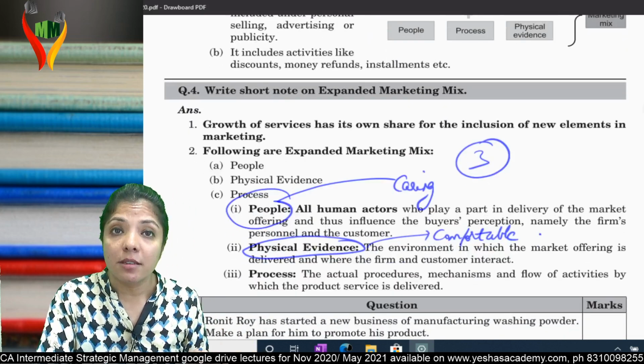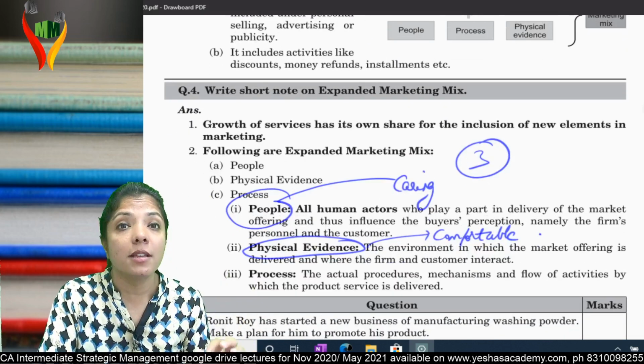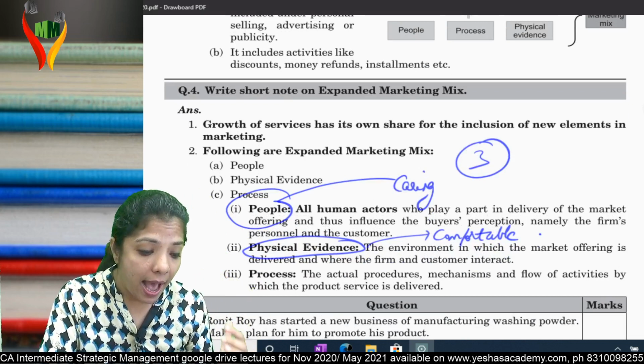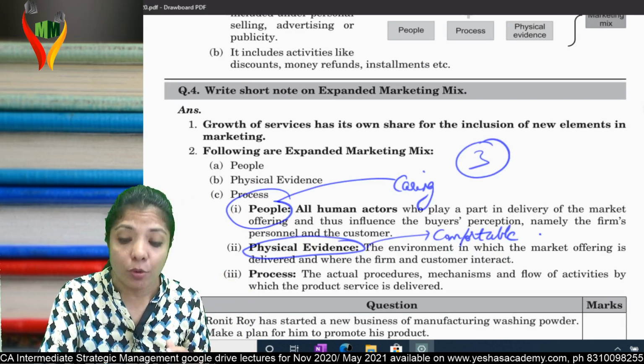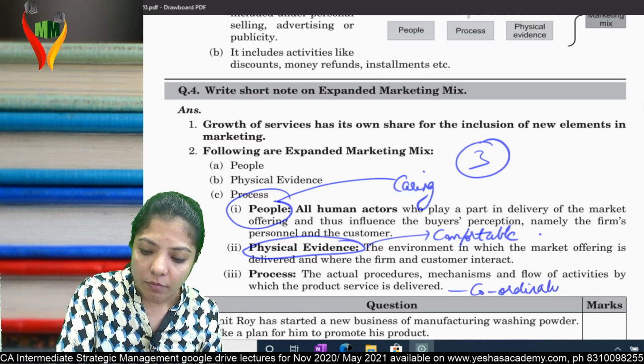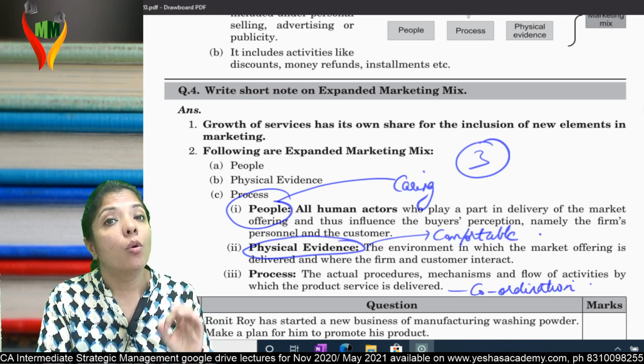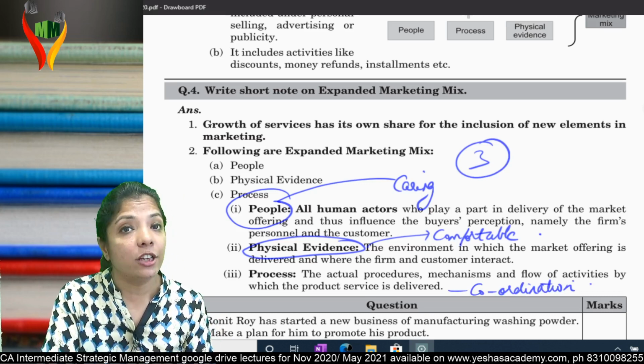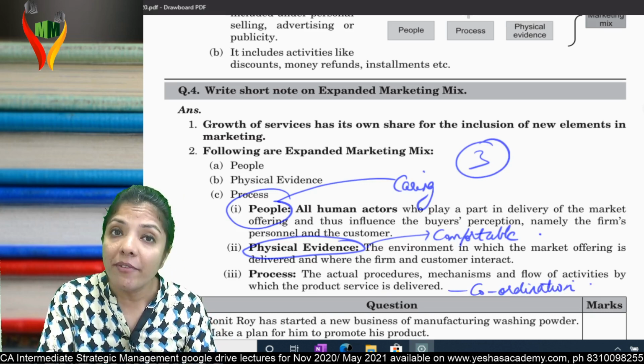Am I clear? And process. Process means the whole process of providing the services, and you can give the best service only when you have proper coordination. Am I clear? Only when you have proper coordination. I hope I'm very clear.